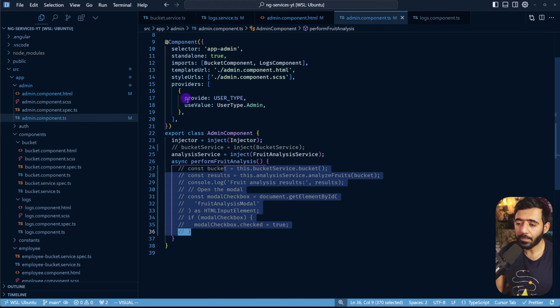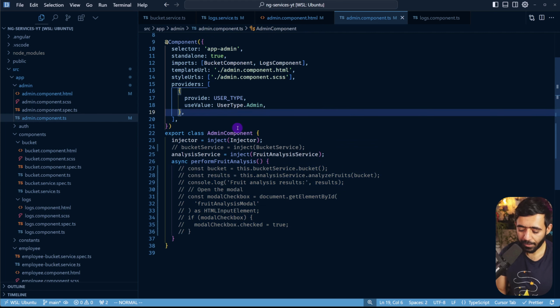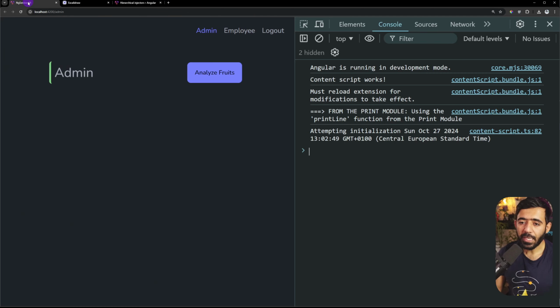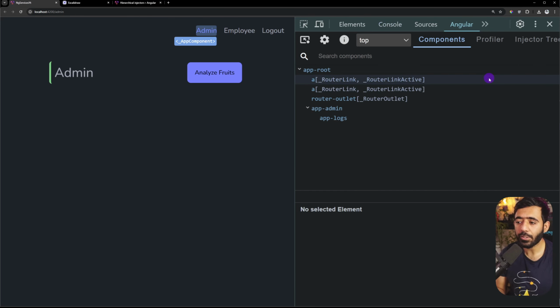So what I'm going to do is I'm going to provide it on the admin component level. So let's go to the admin component here, and in the providers array, we can go here and say logs service, right? Let's save this. Now, if I go to my application, you see that everything works, which means that we fixed an issue of admin trying to use the log component and the log component trying to use log service.